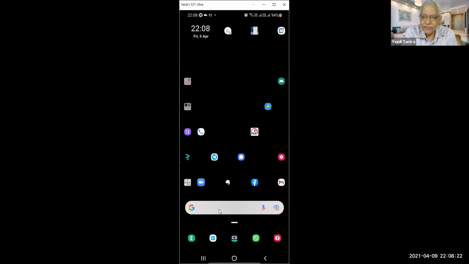There are many apps like this. This is one of them. See, when I'm showing you one app, it doesn't mean that this is the only app which does it. There will be so many others which do the same thing. So you can choose whichever you find useful.